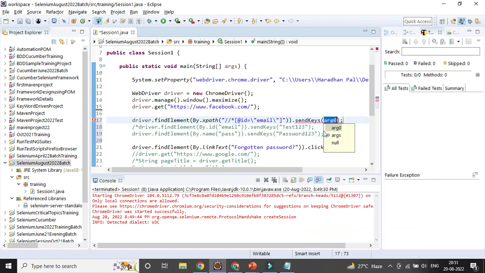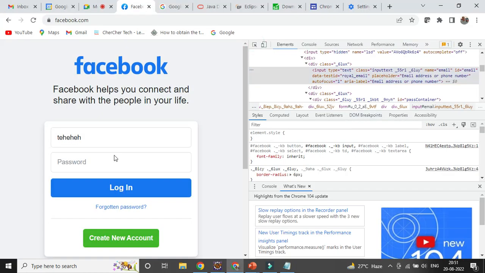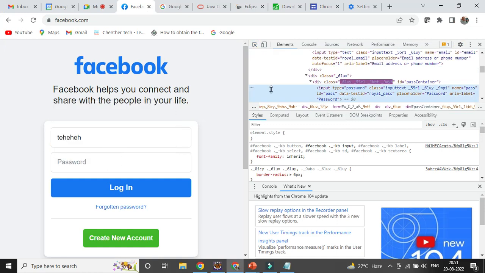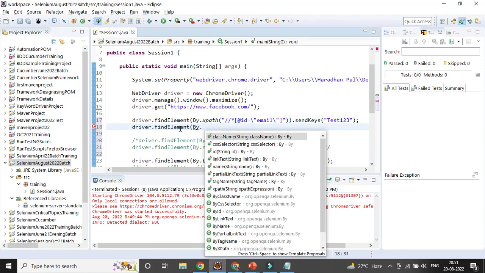I want to do it the same way. Similarly for the next field, if you want to interact with the CSS part, the next field I'll be interacting with the CSS. So again that part will still be fixed: dot CSS selector, right? CSS selector.